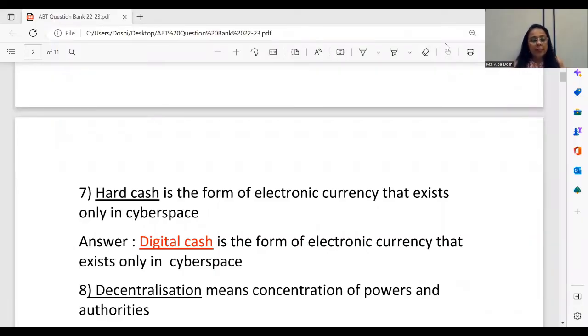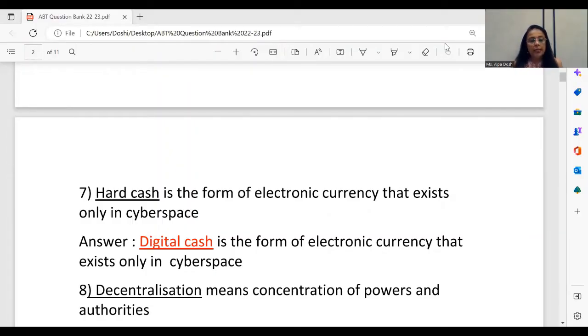So as we move ahead, we see the next question, number 8. Decentralization means concentration of powers and authorities. When we are talking about this, first, please remember to identify the chapter. Once again, we're talking about the first chapter, Principles of Management, where we have a principle which says there has to be one central authority, and that comes under principle of centralization.